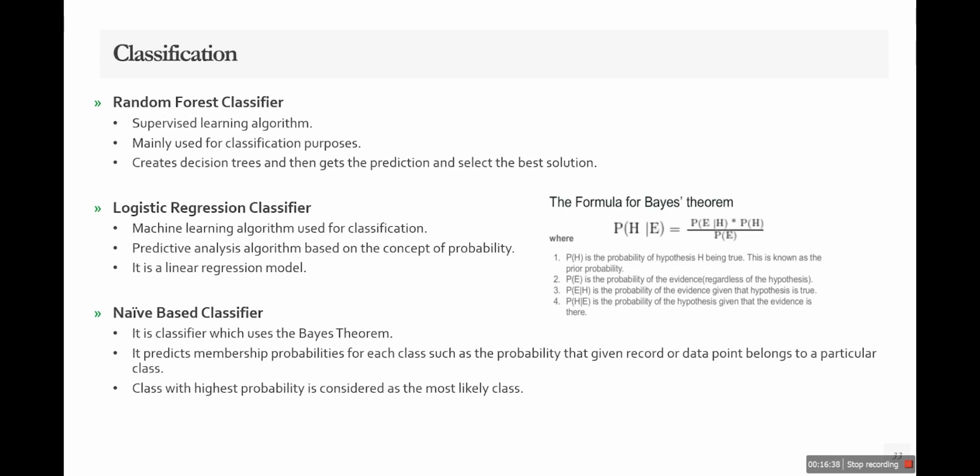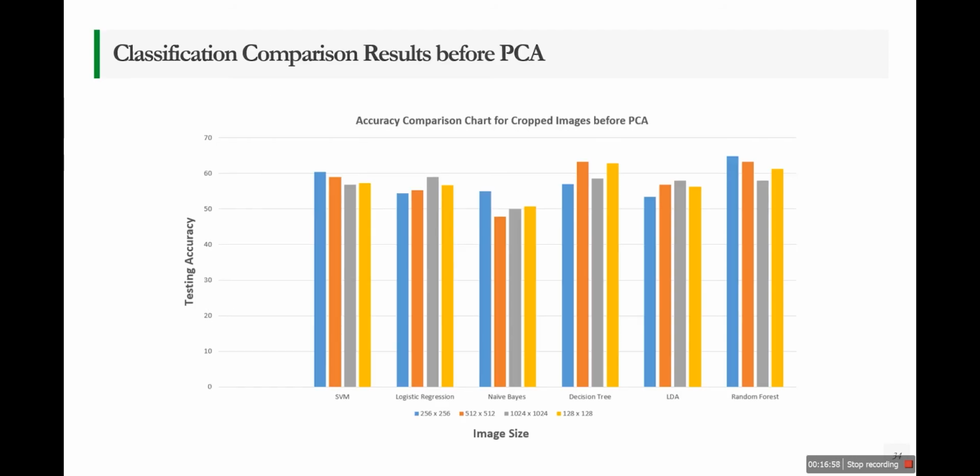It is again a supervised learning algorithm mainly used for classification purposes. Again, the logistic regression classifier is a machine learning algorithm used for classification. So these are a little bit of intro about these classifiers. Then there is Naive Bayes. It is a classifier which uses the Naive Bayes theorem, which is given here, and Bayes theorem works on probability. So these are our classification results.